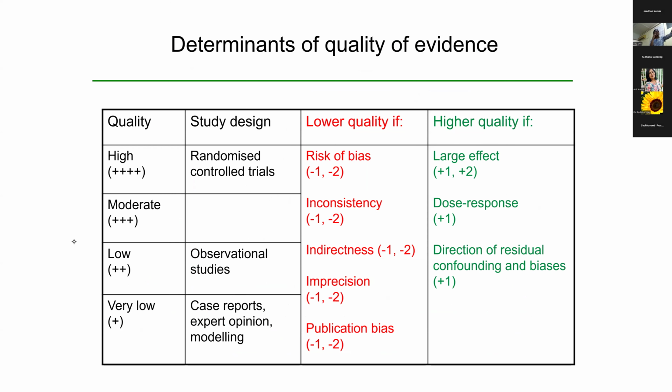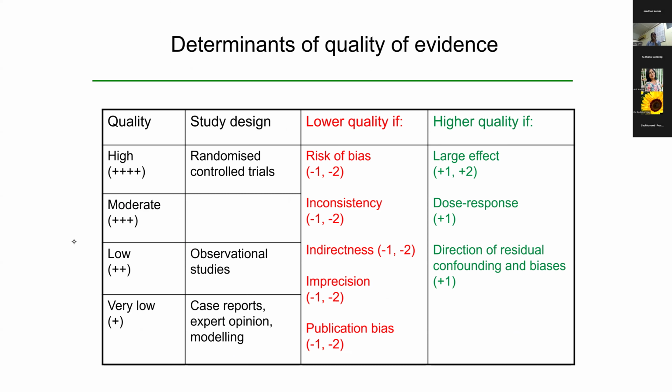The quality of the studies is given on the left. The study designs are given in the middle column. You can see that RCTs, as I told, have high certainty of evidence, and you can lower the quality by 1 or 2 if the study has a risk of bias. For inconsistency also, you can lower it by 1 or 2. For indirectness also, you can lower by 1 or 2. For imprecision also, you can lower by 1 or 2. Today, I'll be talking more about imprecision. The other 4 domains, I'll be talking about in more detail over the coming weeks.